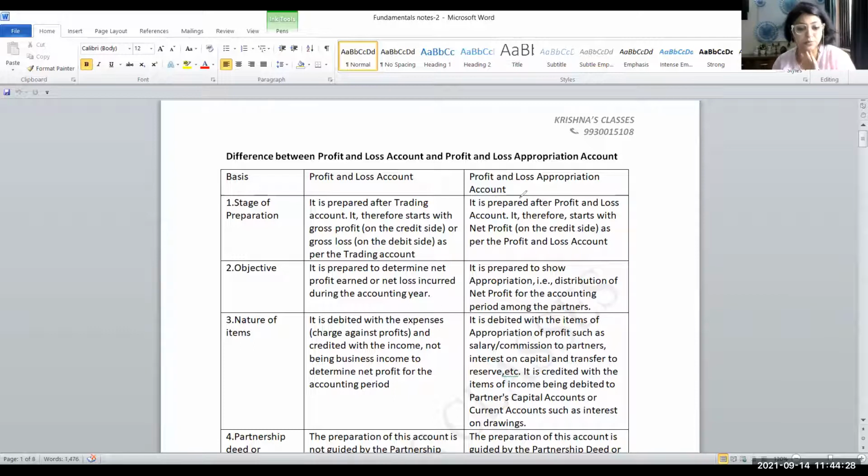Whereas in profit and loss appropriation account, whatever we are giving to the partner in the form of interest on capital, in the form of salary, in the form of remuneration, etc., all that is going to come in the debit side of profit and loss appropriation account. On the credit side, what is coming? On the credit side, whatever is transferred from profit and loss account, meaning net profit, will come, and interest on drawings will come. Okay, so only these things are going to come in the credit side of profit and loss appropriation account.